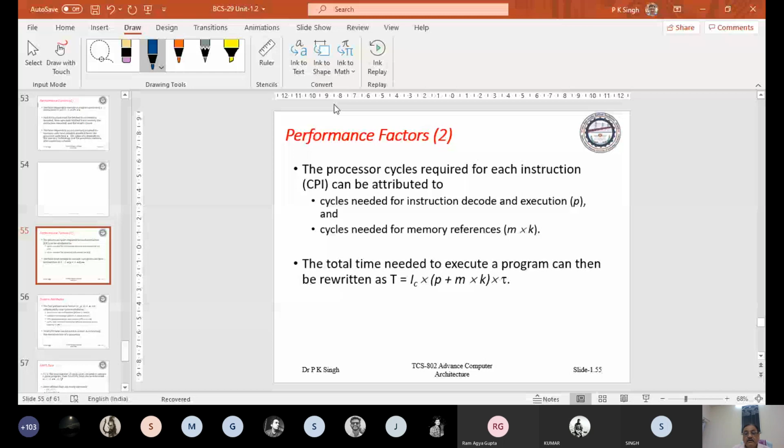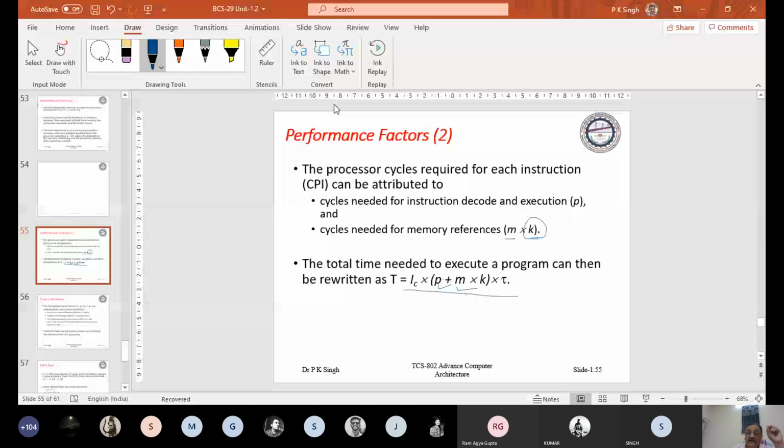Is M for memory, this M for memory, and K times slower. So M into K will be for one memory access. So you can compute this processor time and memory time. You can add IC count. Just see P. Here we are.